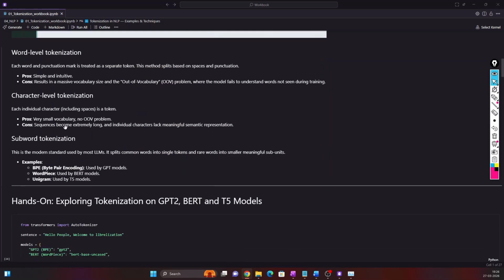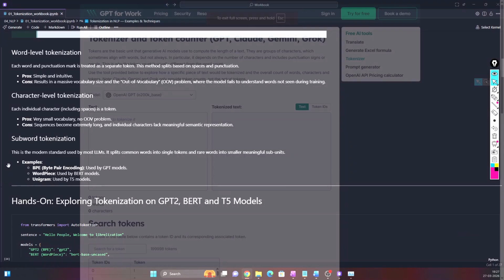You can go through the theory of word-level tokenization, character-level tokenization, and subword-based tokenization. For subword-based tokenization, there are some examples like byte pair encoding, which is used in GPT models, WordPiece, which is used in the BERT model, and Unigram, which is used by the T5 model. We'll look into a practical of these examples.